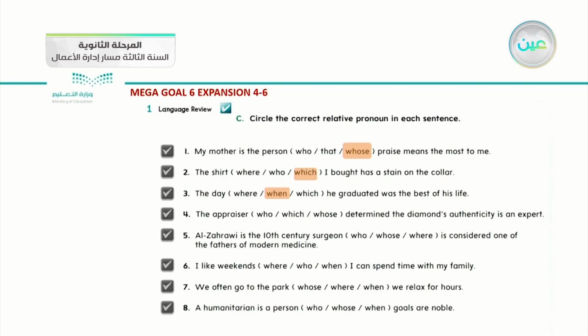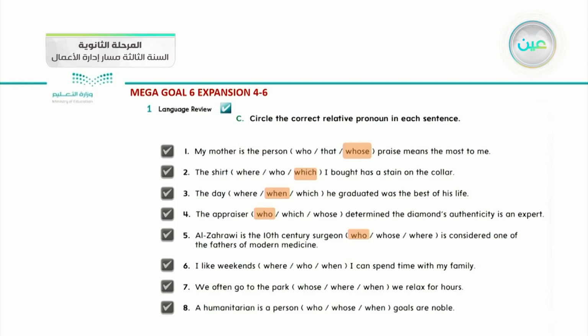The appraiser who, which, or whose determines the diamond's authenticity is an expert. What do you think it is? Because it is a person, we can use who. Al-Zahrawi is the 10th century surgeon who, whose, or where is considered one of the fathers of modern medicine. So what do you think comes with this famous character? We should use who. This is the suitable pronoun with it.